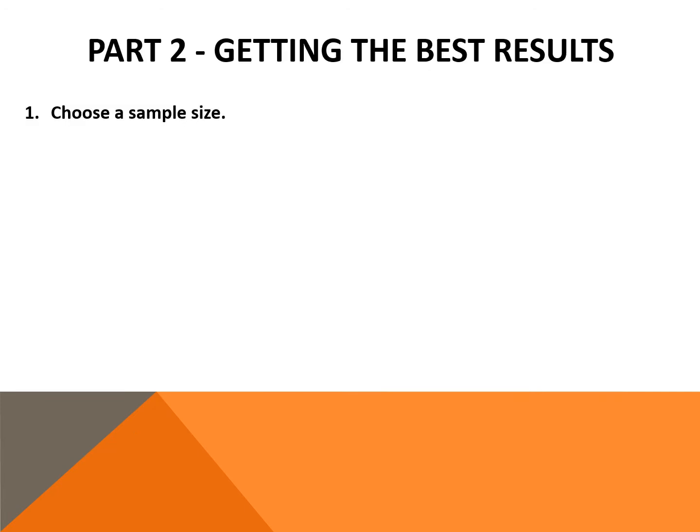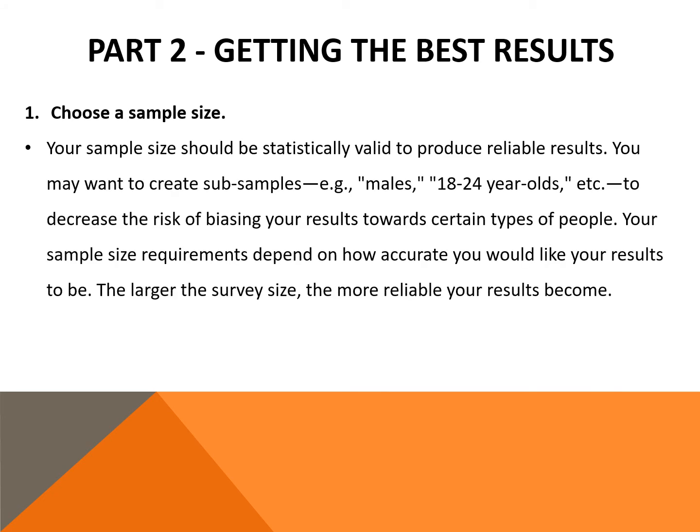Second step of the market survey is getting the best result. The first step of getting the best result is choose a sample size. Your sample size should be statistically valid to produce reliable results. You may want to create subsamples, for example, males 18 to 24 years old, to decrease the risk of biasing your result towards certain types of people.